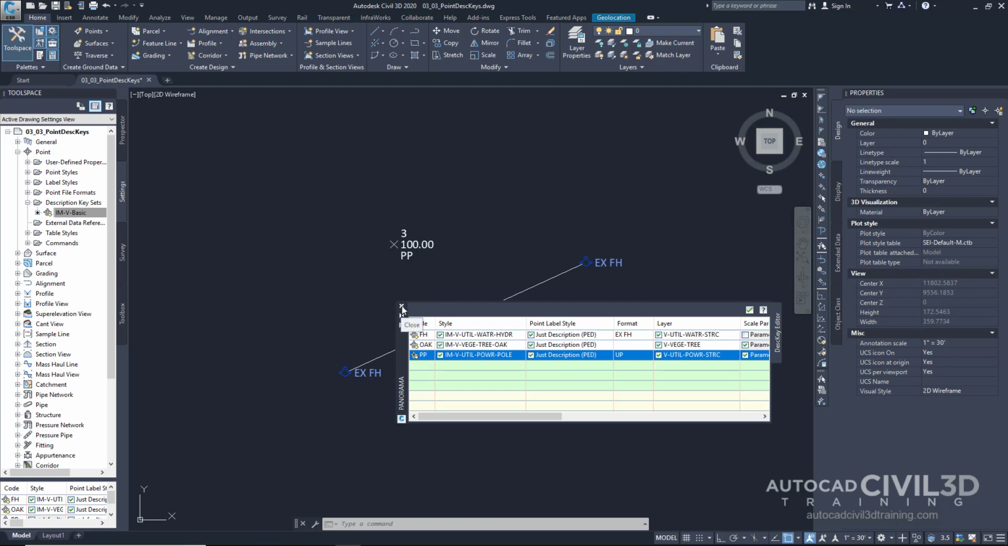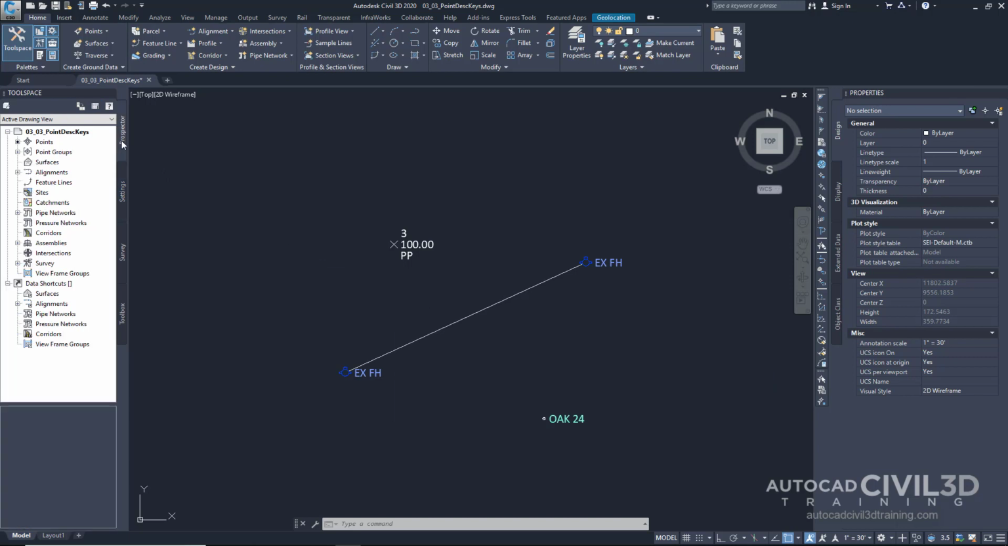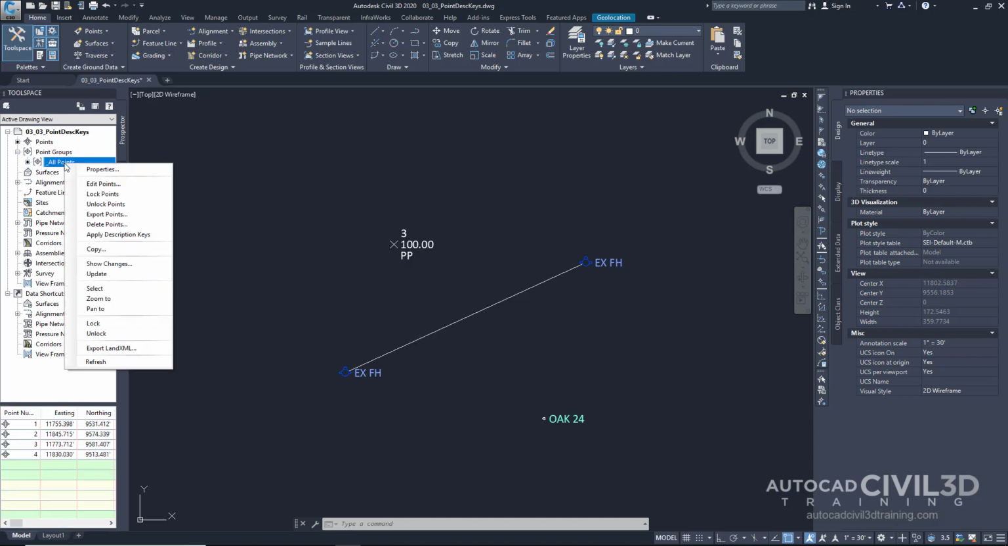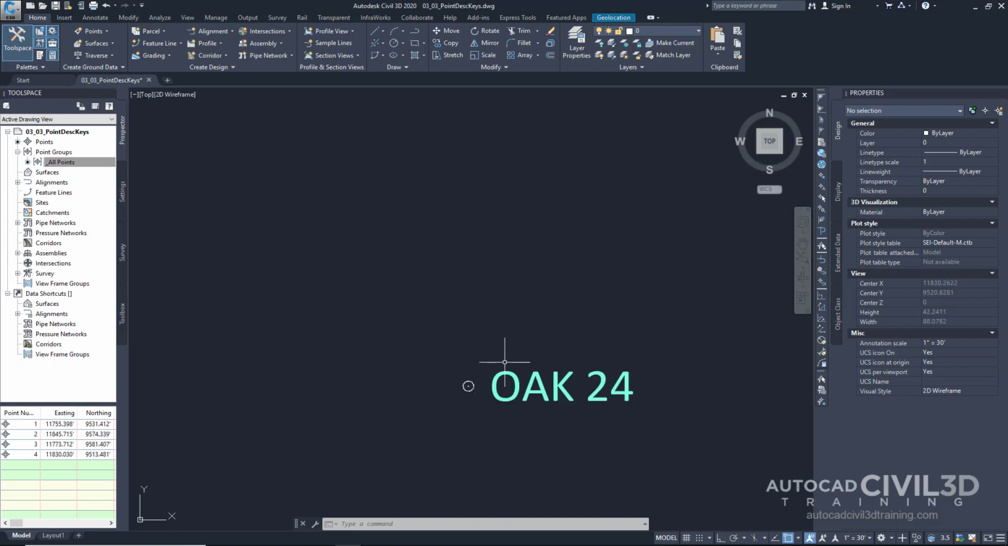Let's go ahead and close this down. If you remember, the way that we apply description keys is we go ahead and click on our point groups, right click on all points, and click Apply Description Keys. See how the new styles have been applied, and even the label style has been applied. So there's even more power with the description key editor. Let's take a look at our small little oak tree. Remember that problem that we had earlier?